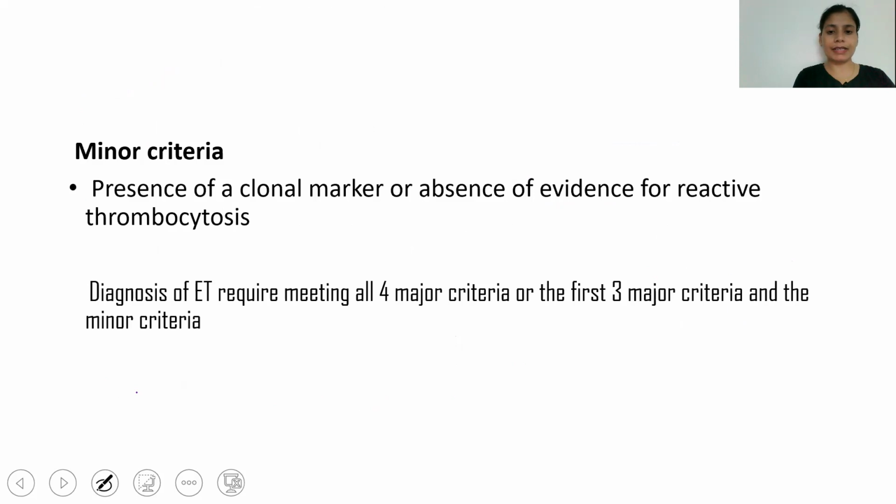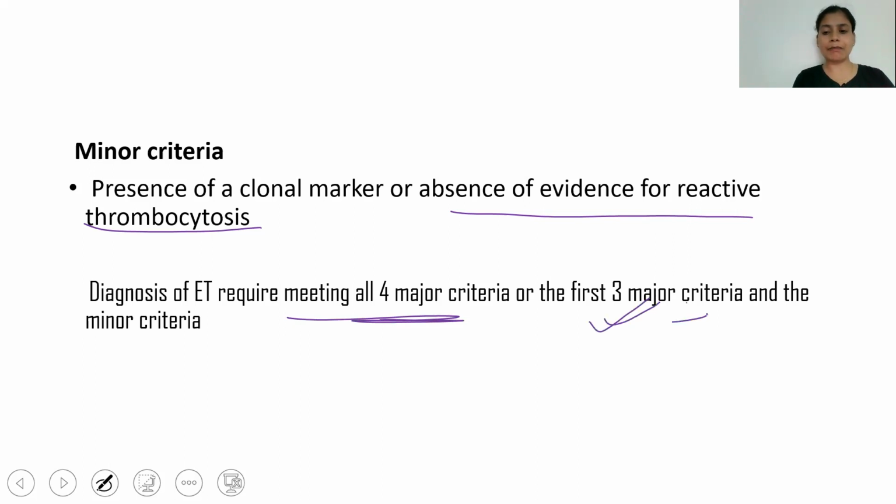And the one minor criterion is the absence of evidence of reactive thrombocytosis. We have to exclude reactive thrombocytosis because it can be because of infection, postpartum, just after exercise, or some other physiological as well as pathological conditions. So we have to exclude these reactive conditions, and to diagnose it as ET we require meeting all four major criteria, or the first three major criteria plus the minor criterion.